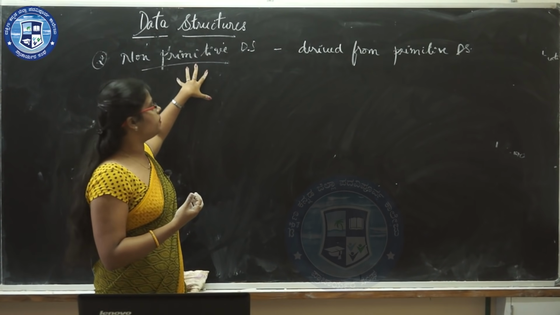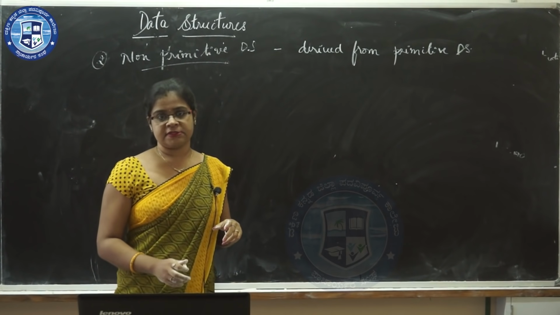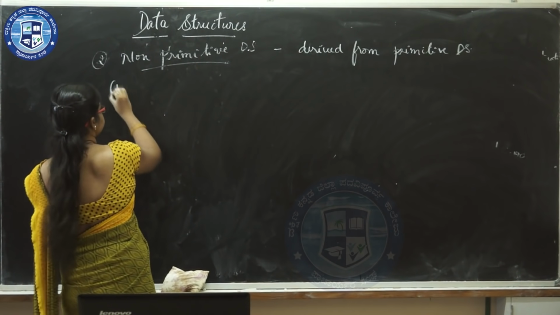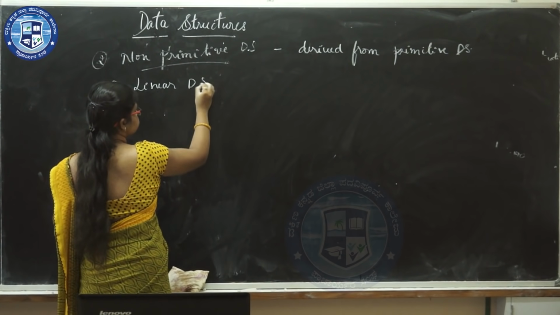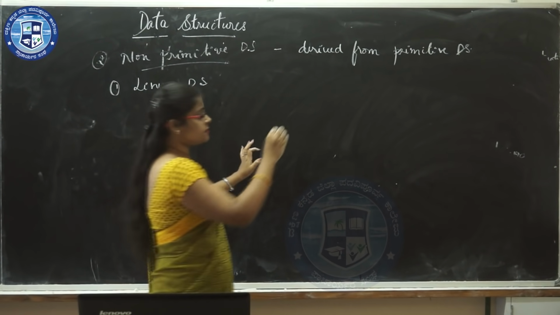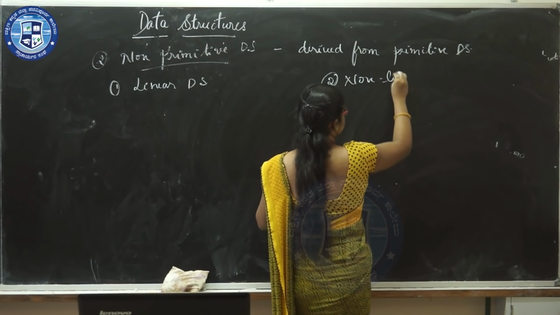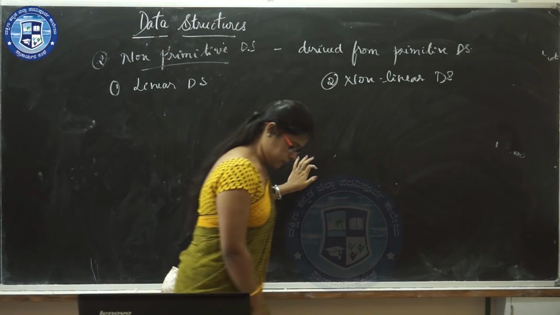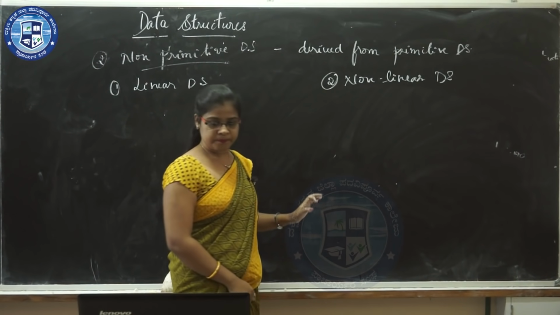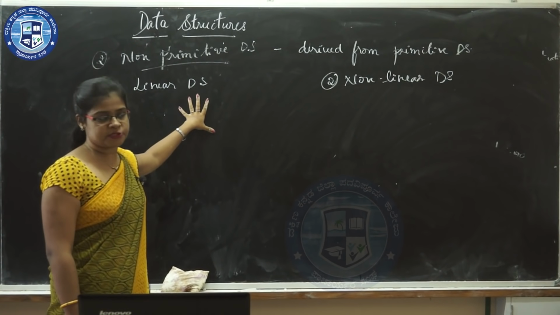Now this non-primitive data structure has been divided into two types. The first one is linear data structure and the second one is non-linear data structure. First, we shall see what a linear data structure is.